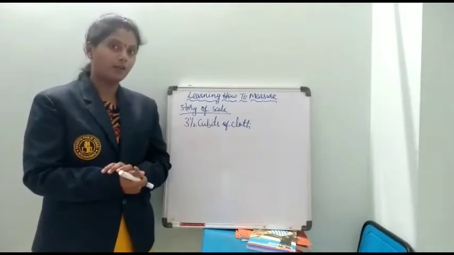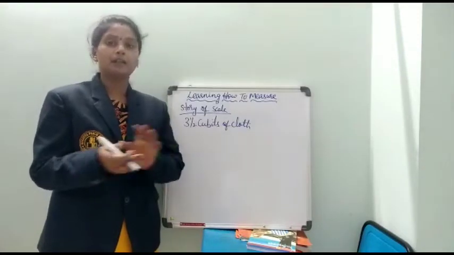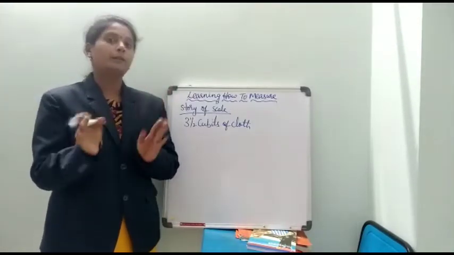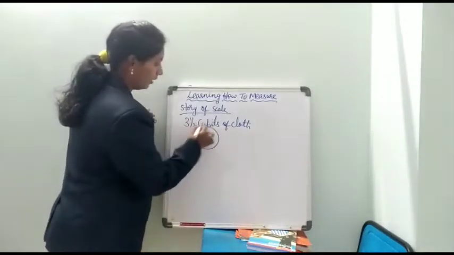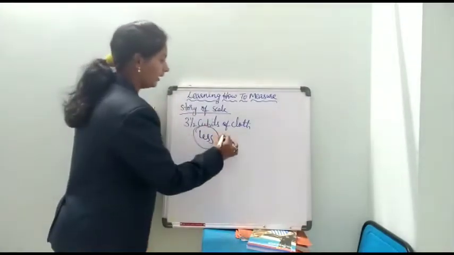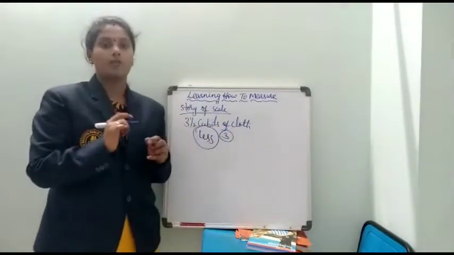He was doubtful, opened the cloth and measured with his own cubit, and the measurement was less. It was not 3.5, it was nearly 3 cubits of that tall person.